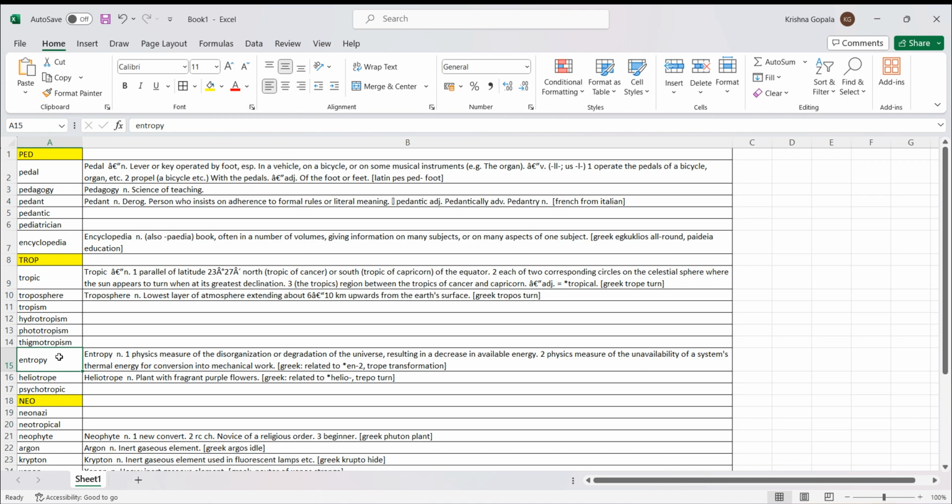So the temperature of everything in the glass evens out with time. Right. That is because of entropy. So entropy means transformation, some kind of transformation. We use it in other words in other places also.